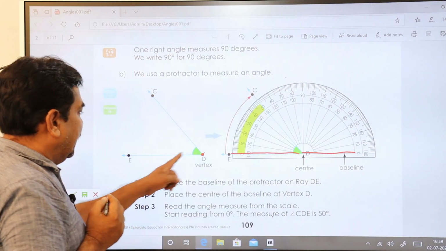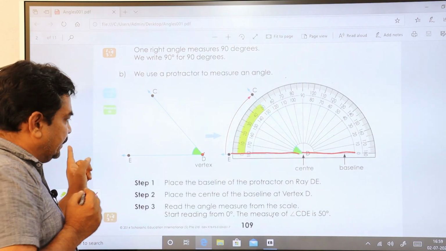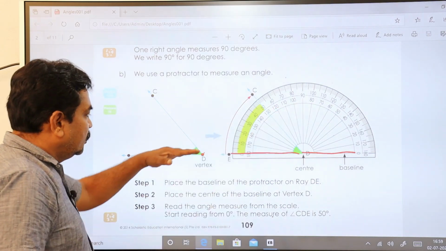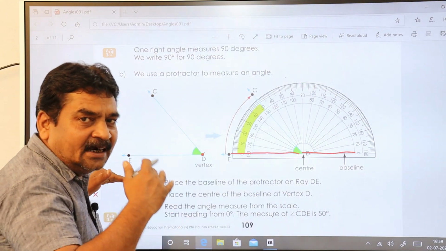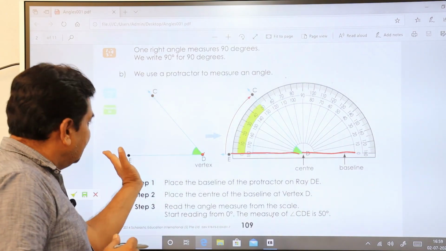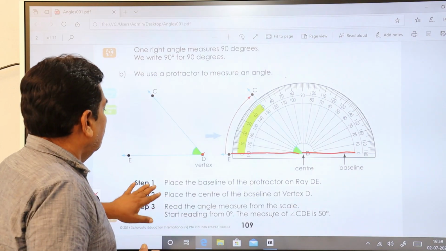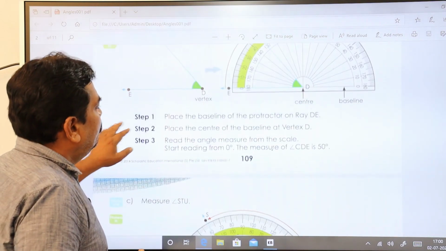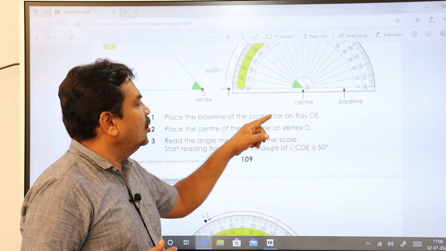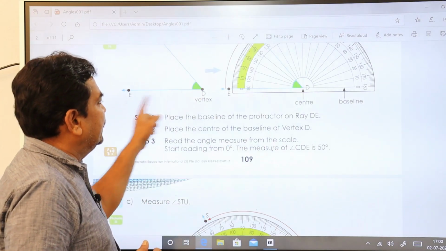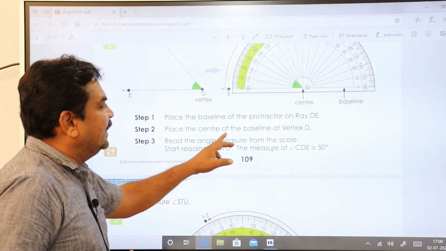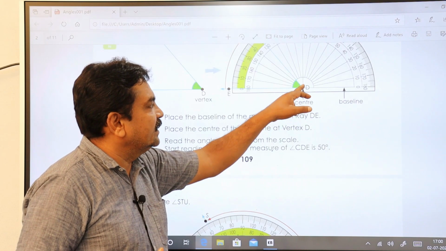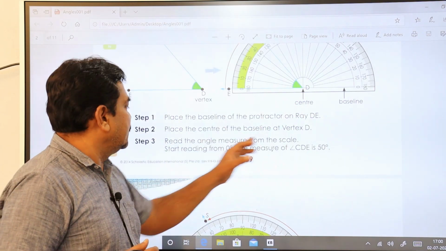Then check, the ray is in which direction? This direction, not this direction. So choose the scale which starts its 0 in this direction, right? That is what is given. Place the baseline of the protractor on ray DE. Place the center of the baseline at vertex D. Then read the angle measure in the scale.